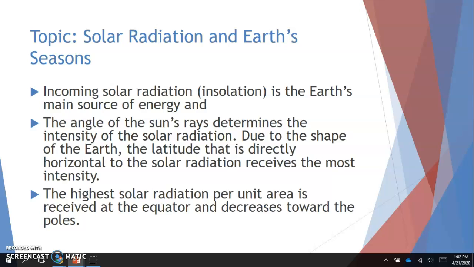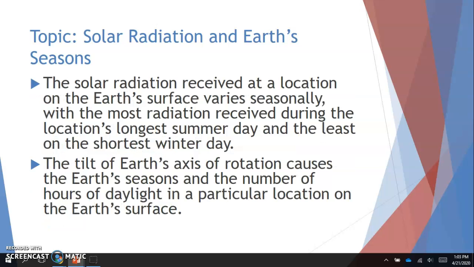And then due to the shape of the Earth, the latitude that is directly horizontal to the solar radiation receives the most intensity, aka the equator, okay? And then the highest solar radiation per unit area is received at the equator and decreases towards the poles. So we know that our poles are cooler because they don't receive as much radiation, which warms the Earth.